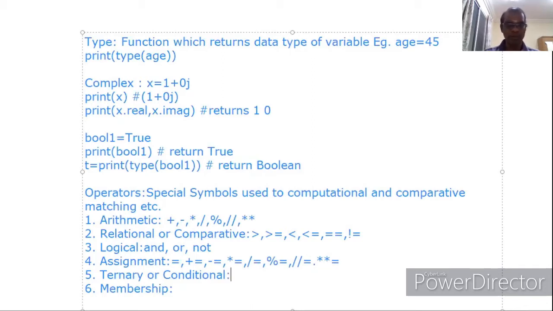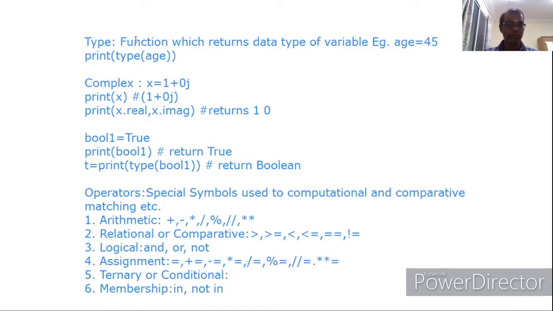The ternary operator, we will see in later classes. No need to worry about this. One operator is there. We will see it in later classes. Membership operators are in and not in. Two operators come under membership: one is in, another one is not in. So now first we will see about type, and then we go for complex, and then Boolean, then operators.